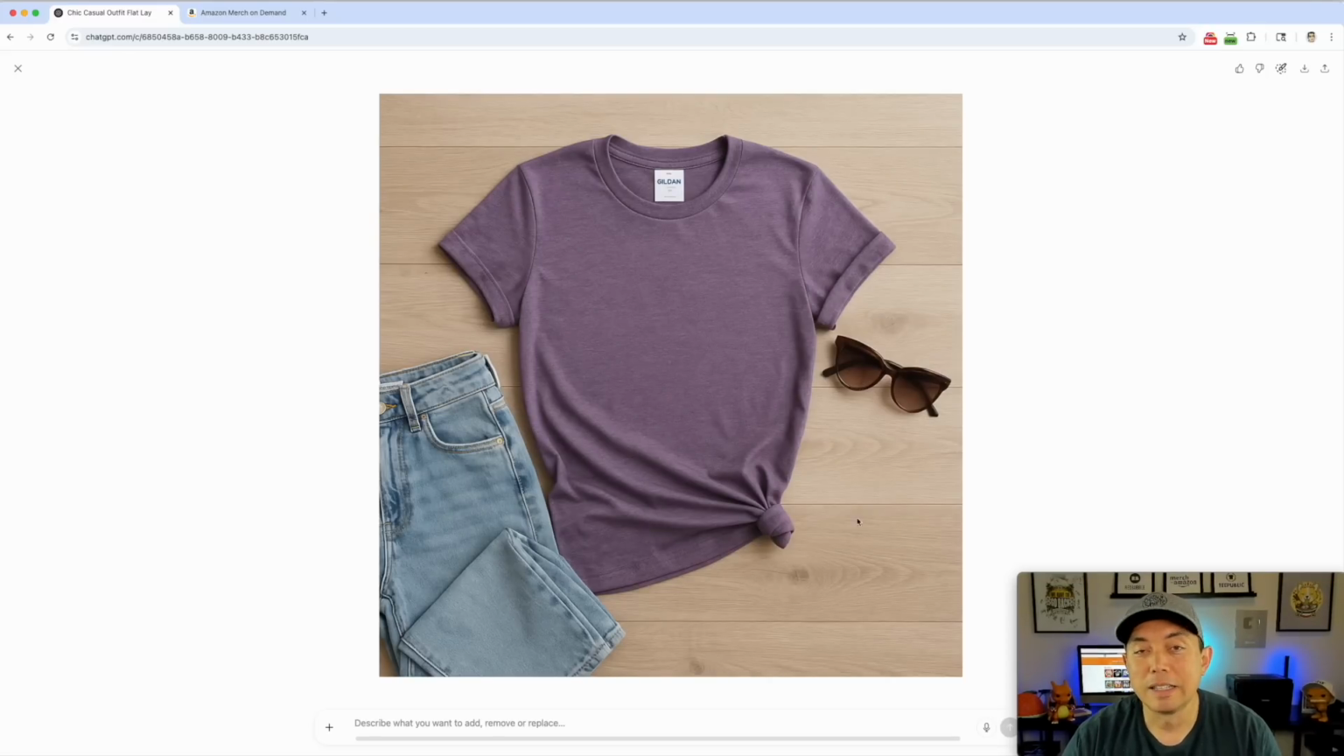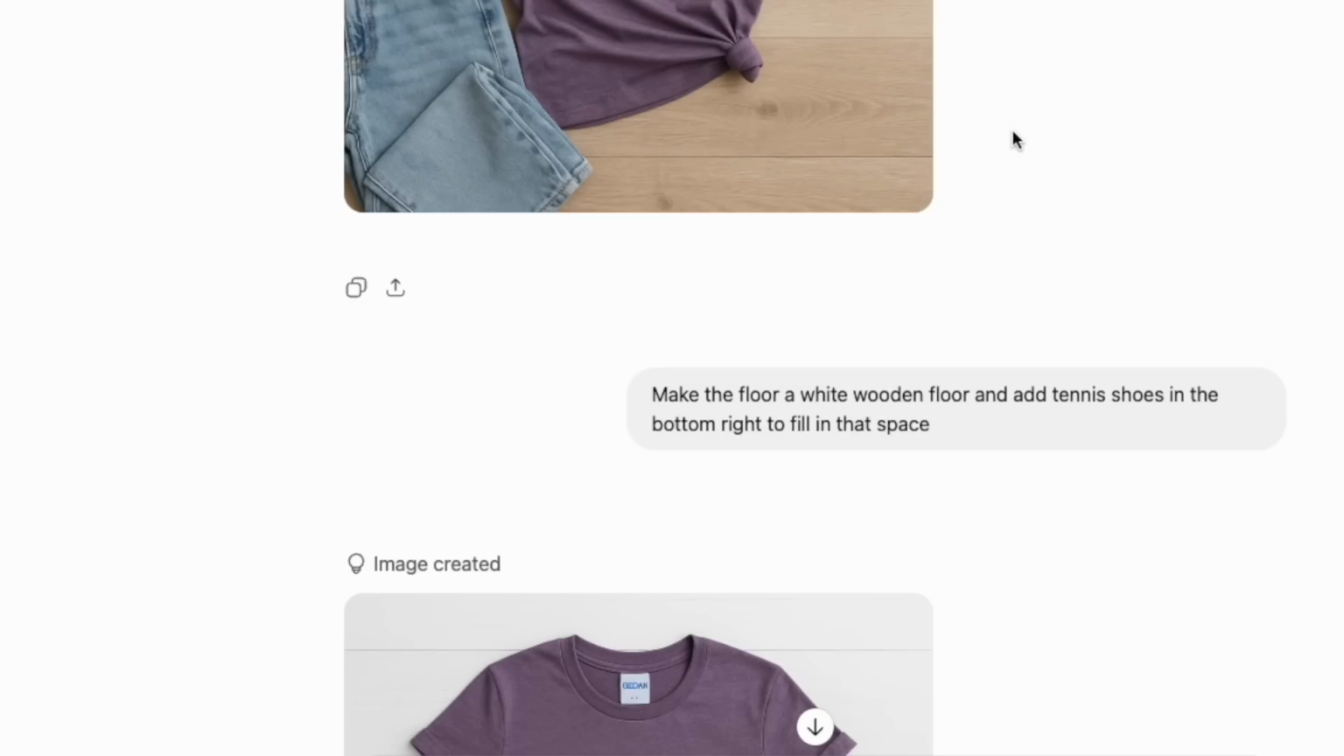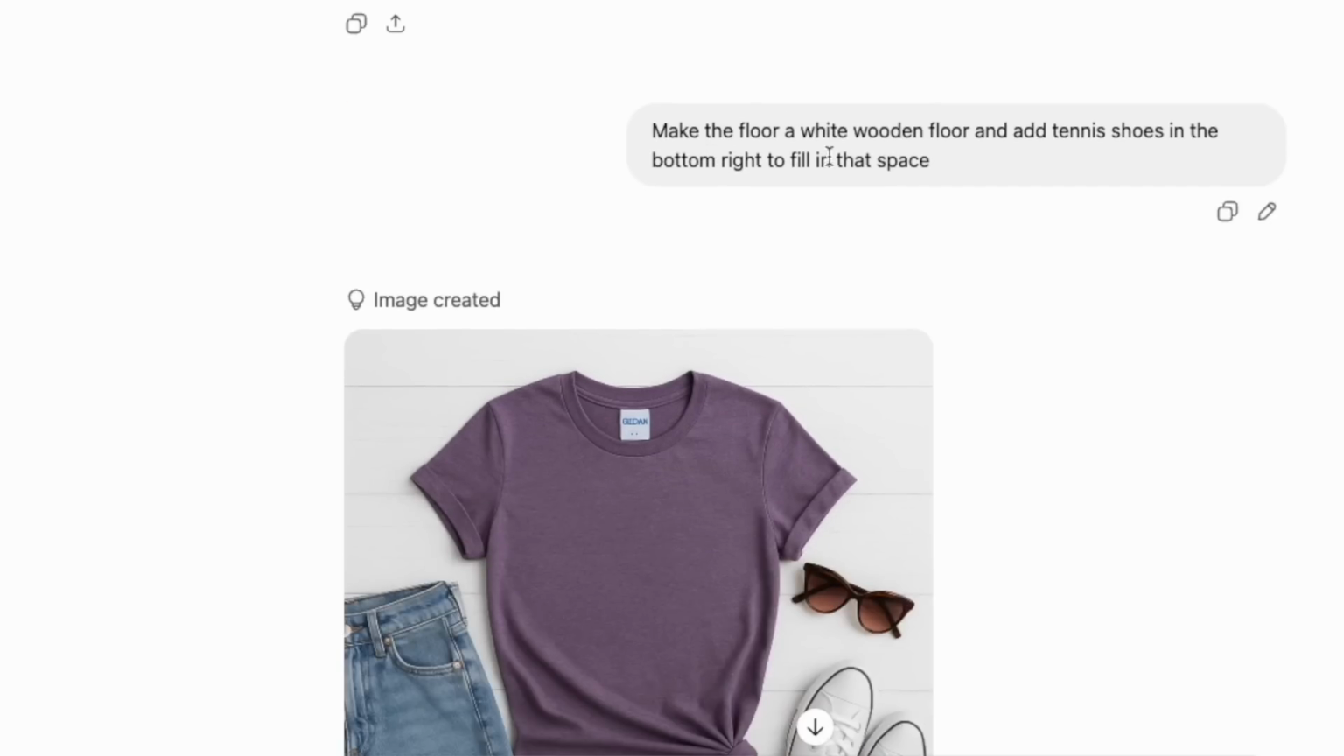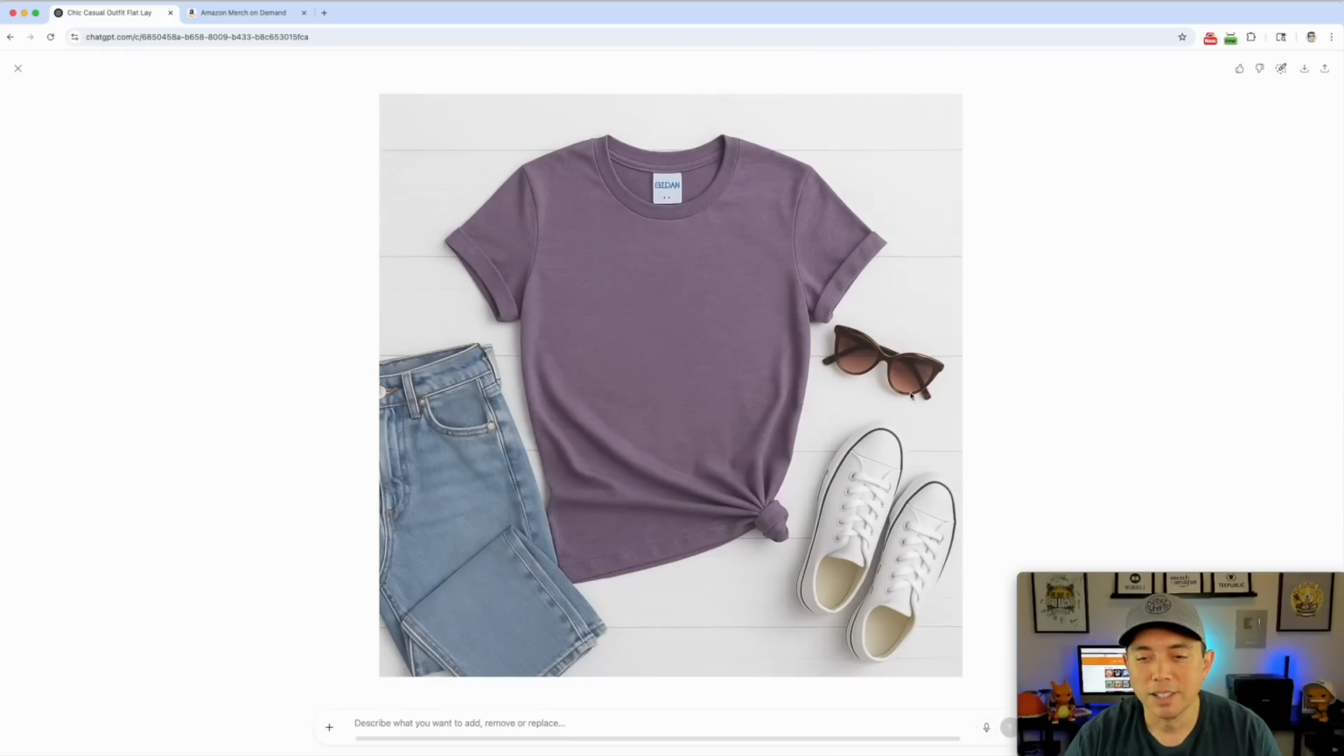It added this. Now you can say what you want here. Now I changed it. So I went here and I'm like, well, maybe I want a white background wooded floor, and there's a space here, so I want to fill this space with tennis shoes. Guess what? I'm going to go back. That's exactly what I said. Make the floor a white wooden floor and add tennis shoes in the bottom right to fill the space. Look at that. Pretty cool, right? Now I probably would do it again and ask it to remove the tag because I think that tag makes it look fake, but everything else is pretty good.